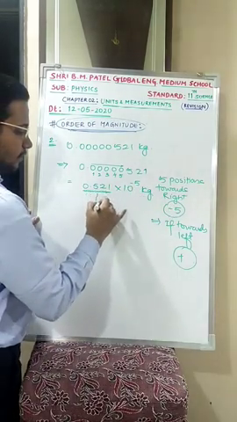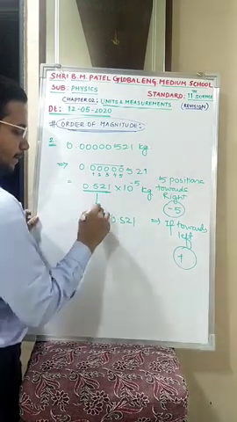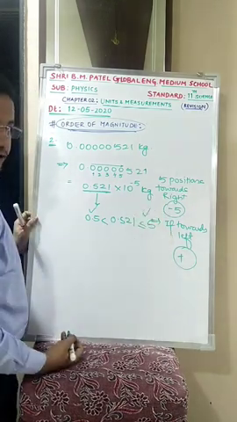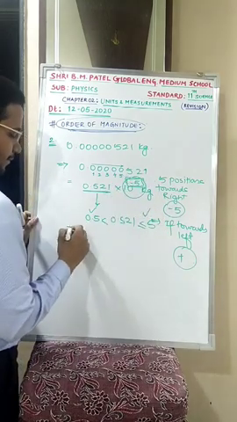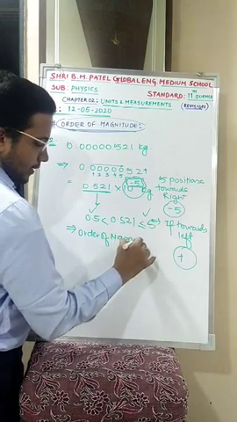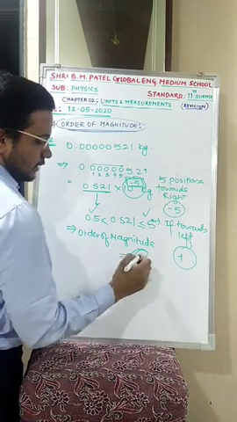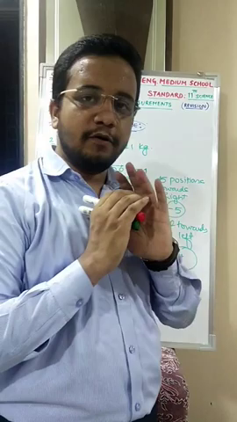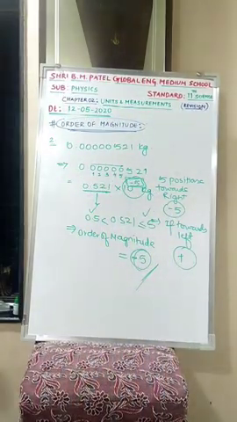Again I will check the condition over here. The value 0.521 is greater than 0.5, agree. It is less than or equal to 5, agree. The condition is satisfied, so you can tell that this is minus 5. So you can write the order of magnitude, that is equal to what? Minus 5 as your answer. Hope it is perfectly clear.